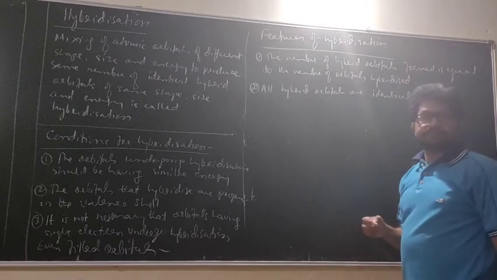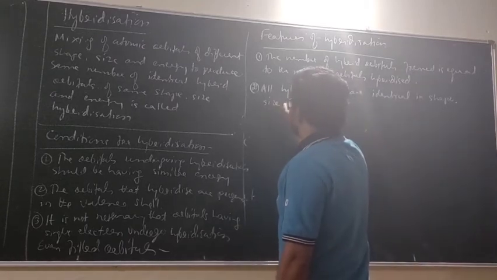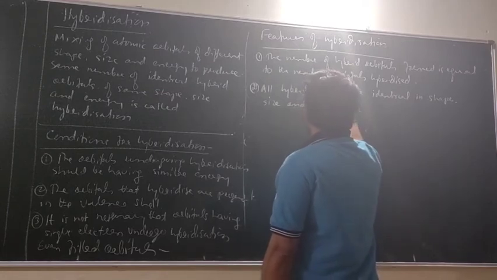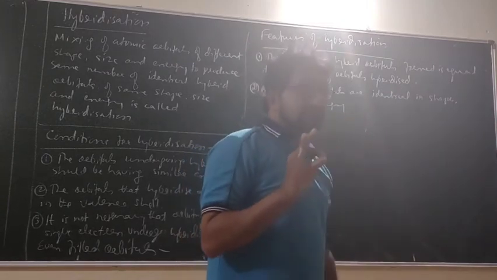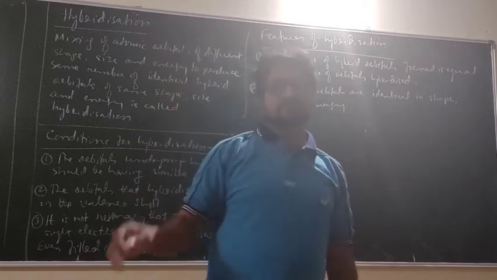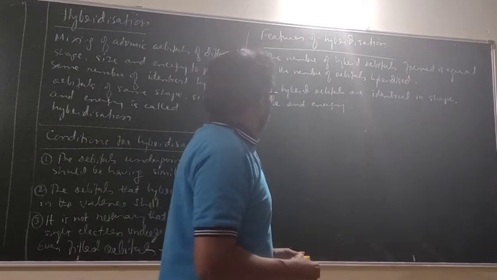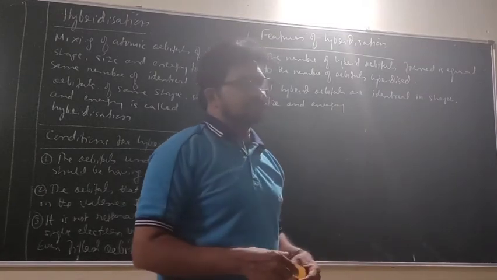Shape, size and energy. They are identical with respect to these 3 points. All these things I will show you in the examples.